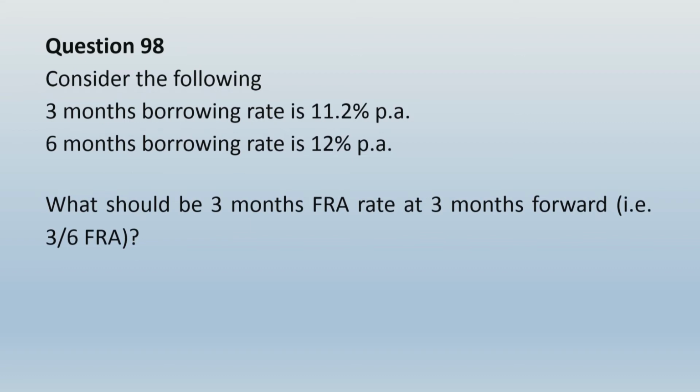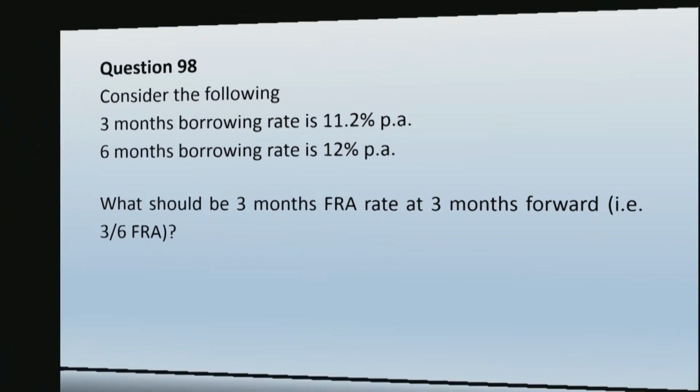Friends, never forget how to interpret this line of 3/6 FRA. 3/6 FRA means you would want to borrow or invest after 3 months from now and for a period of 3 months only. That means your borrowing or investment begins after 3 months and ends after 6 months from now. So your period of borrowing or investment will be just for 3 months only. So how do you solve this?